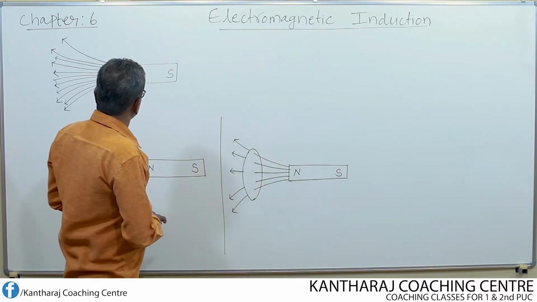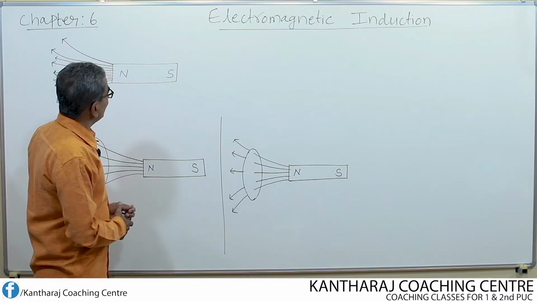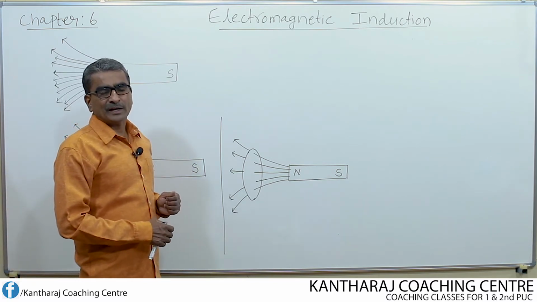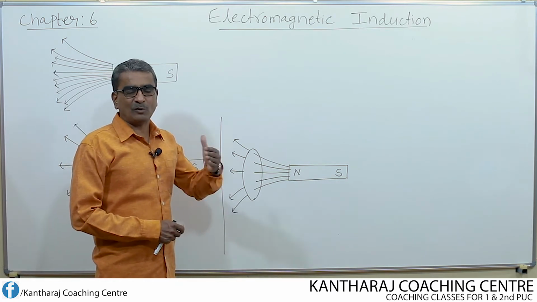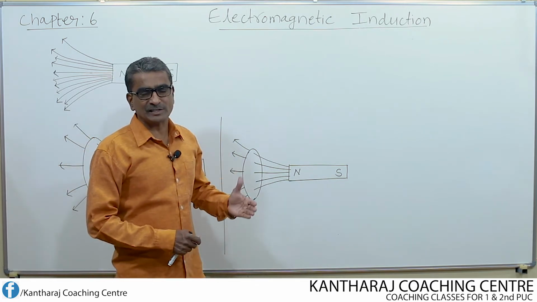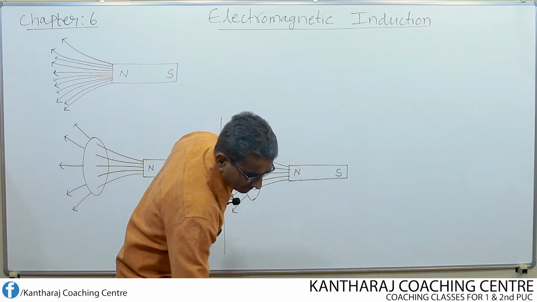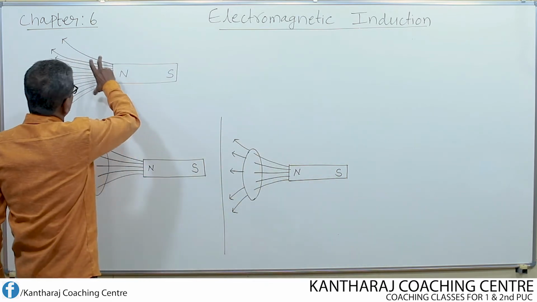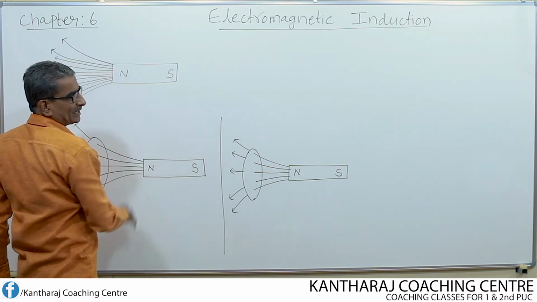Now here, let us know how the flux linking with the coil, or the circuit, changes, inducing an EMF. Say for example, I have drawn one diagram. This is a bar magnet.